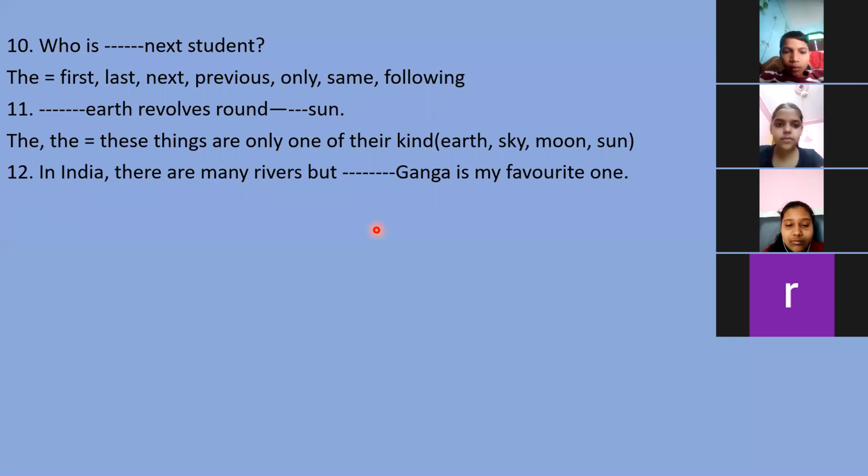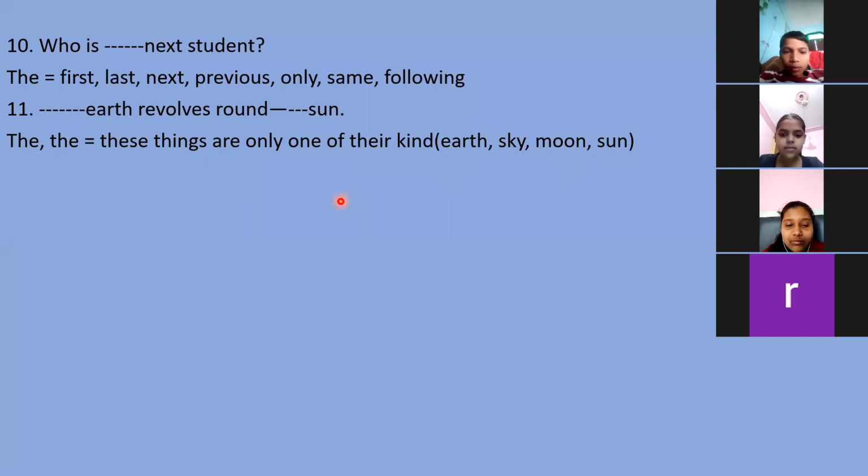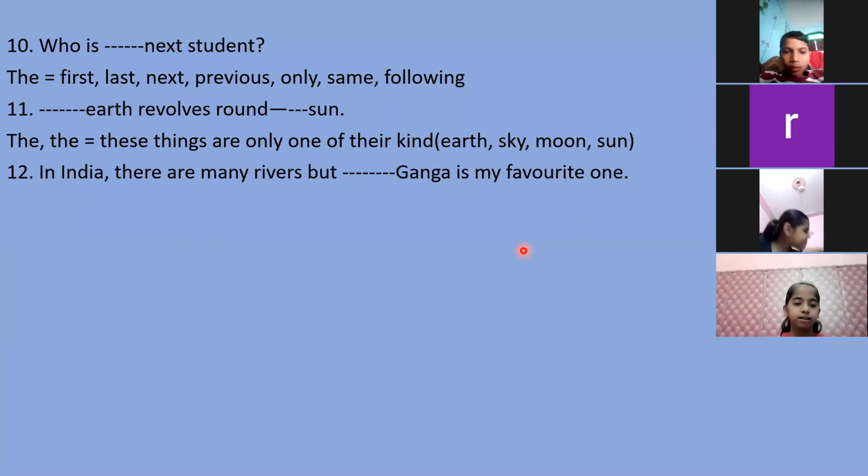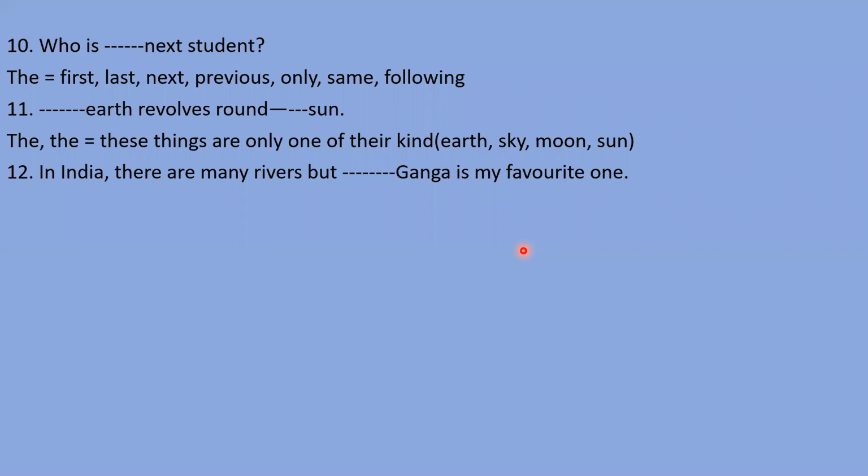In India, there are many rivers, but the Ganga is my favorite one. With the names of rivers, we need to mention the article. Remember this rule: with the names of rivers, we need to use the. Very good, right answer. The next sentence: "We should not give him advice too intelligent." Which article will come here?